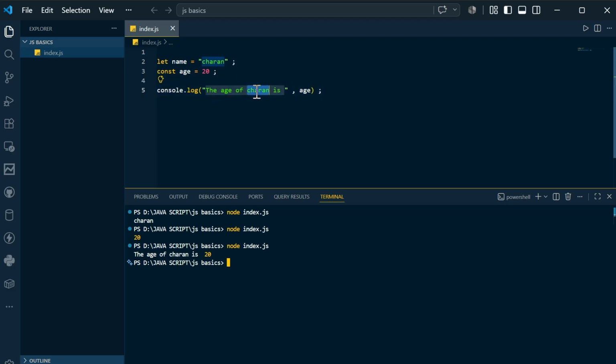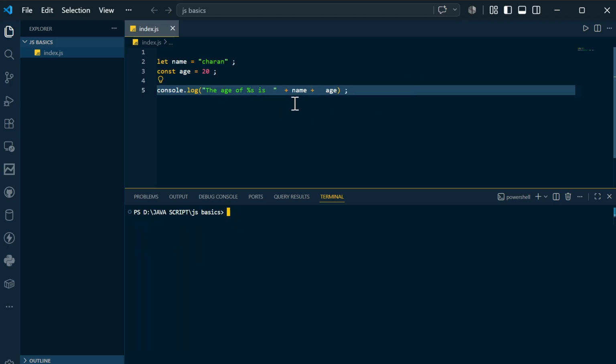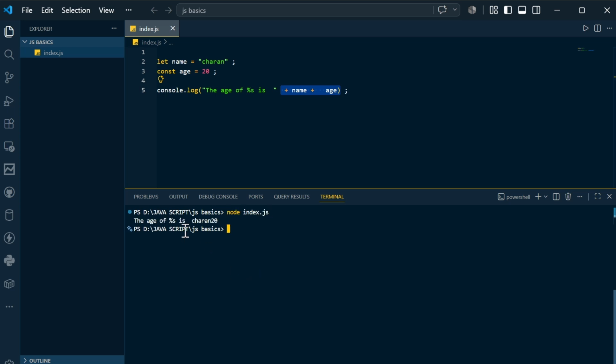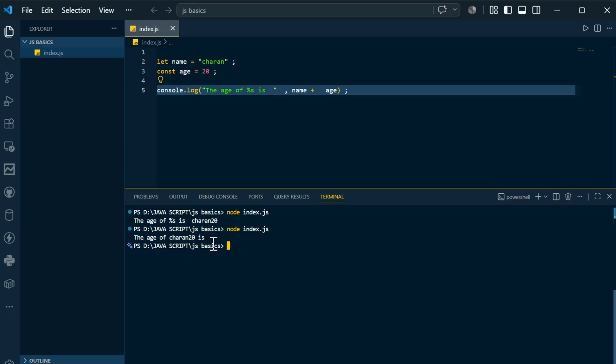Now if you want to have this Charan also dynamically, you can remove it here, and mention %s. And one more thing, if you write the name and age over here, if instead of commas you place pluses over here, and compile and run, then you can see the percentage has not been replaced, and it is printing something else. And let's say if I remove this plus and make it a comma, then you can see you are getting the age of Charan 20.